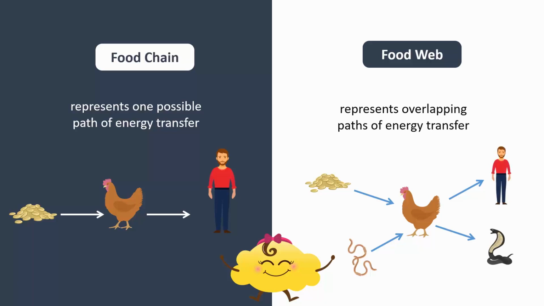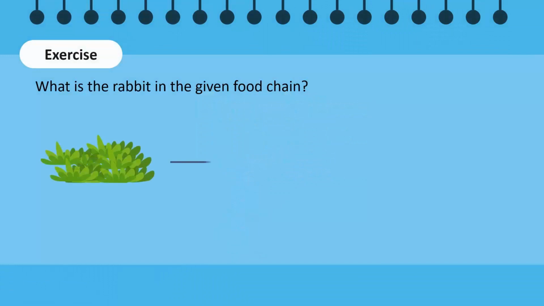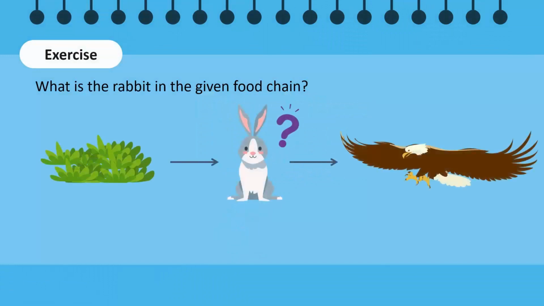Well done. Let's do a quick exercise. What is the rabbit in the given food chain? Is it a producer, a primary consumer, or a secondary consumer?